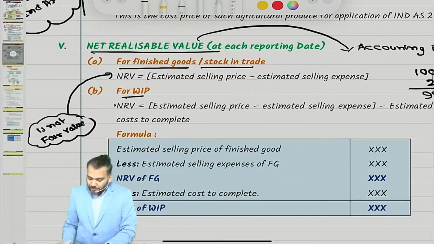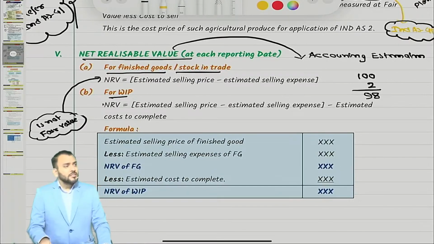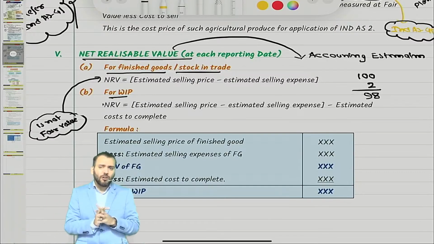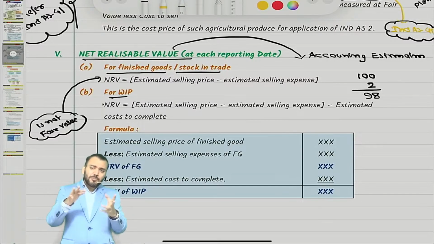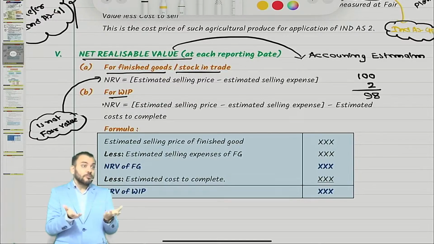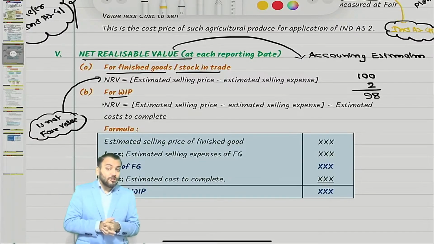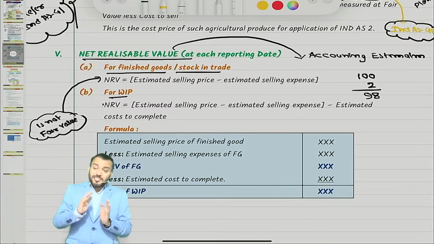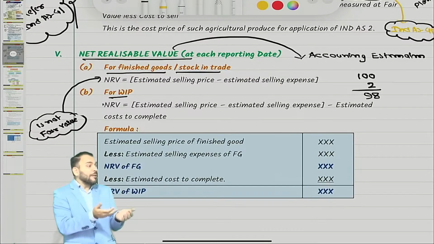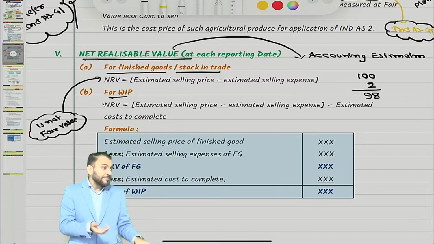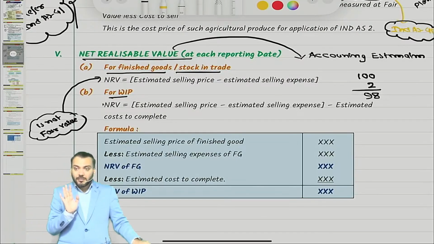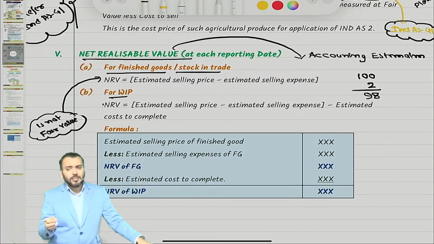Now coming to WIP, work in progress. What will be the NRV of WIP? Can we estimate the sale price of WIP? No. Why? Because we sell finished goods, we do not sell WIP. So management cannot estimate the sale price of WIP. What is the objective of this chapter?